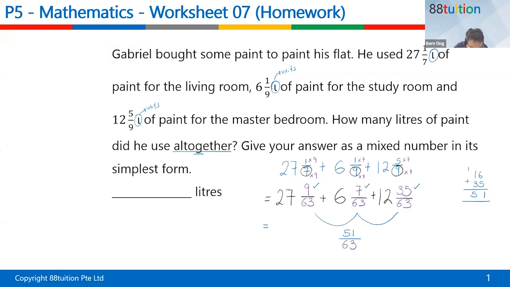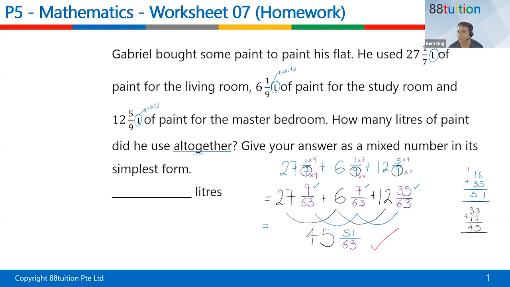How about the black color numbers? How about this one? 27 plus 6 plus 12. So 27 plus 6 is 33. 33 plus 12 is 45. Some of you got 47 just now. I say it's a careless mistake. So, is this the final answer? It's better to do a what?